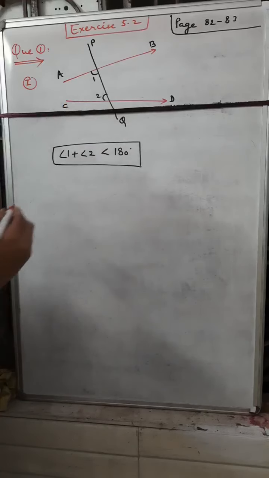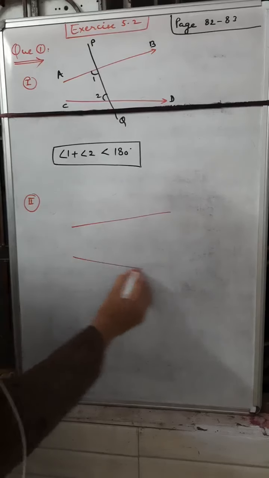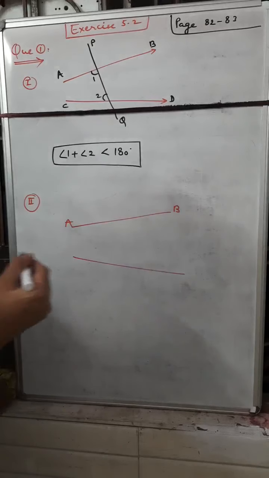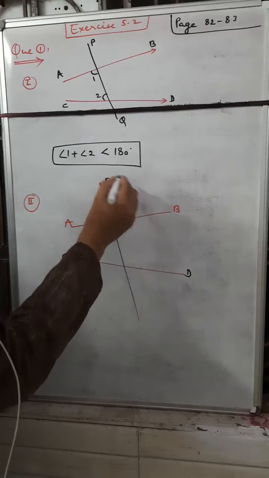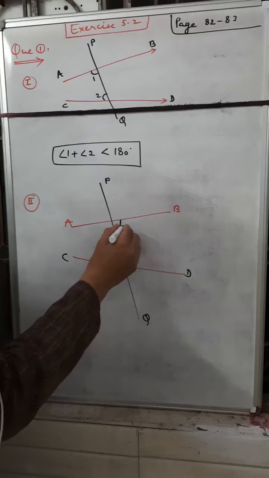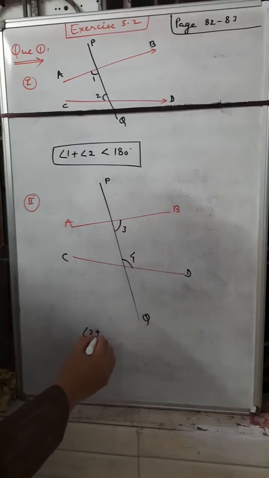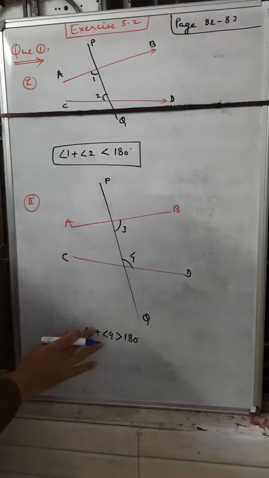In another condition, the two lines are again not parallel, but the condition is different, with one intersecting line PQ. On the right hand side, suppose there are angle 3 and angle 4. Definitely angle 3 plus angle 4 is greater than 180 degrees, not less than 180 degrees. So there are two conditions, the first condition and the second condition.